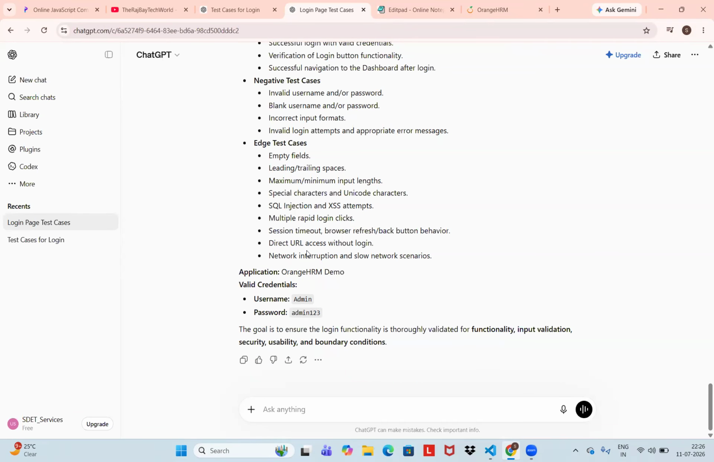And the context is very important. Background of the application, like application name, what the application is, what the user credentials are, those things are very important. Okay, background is very important, context is very important.